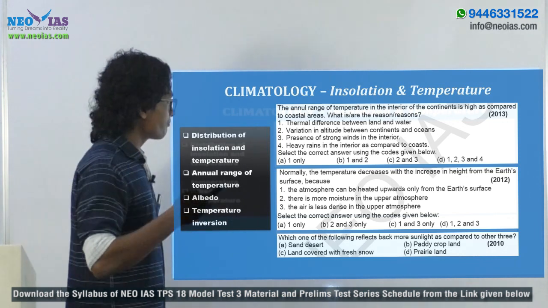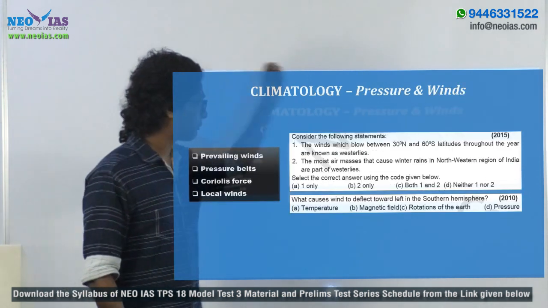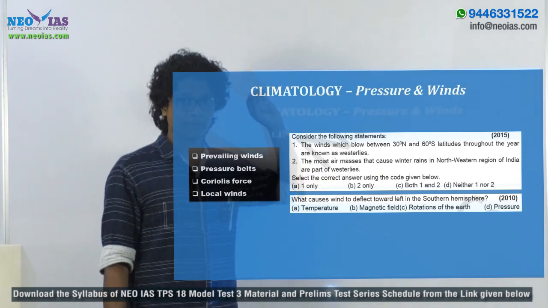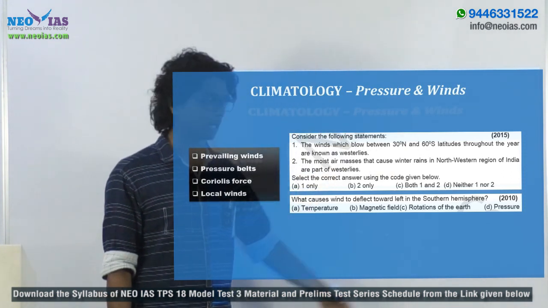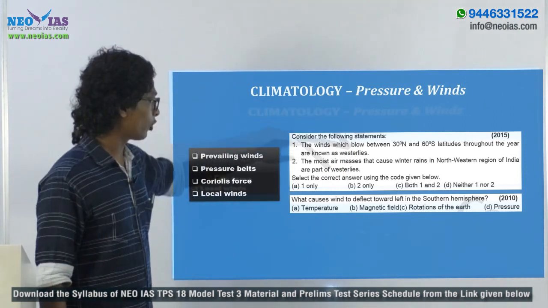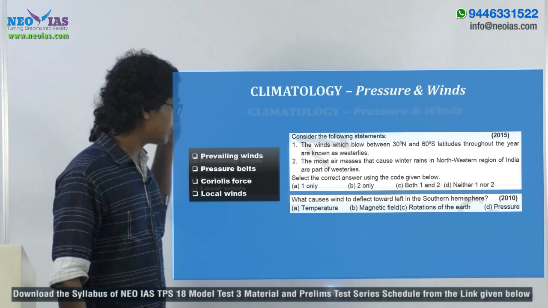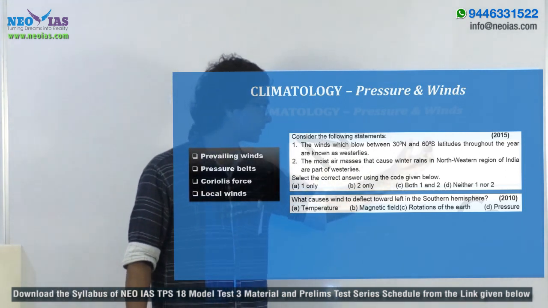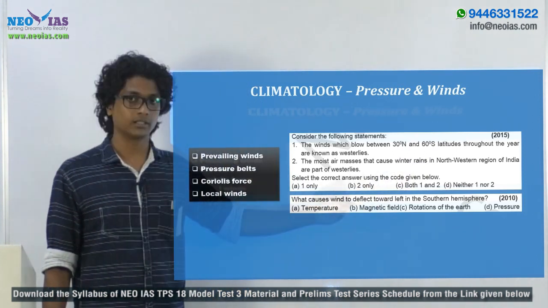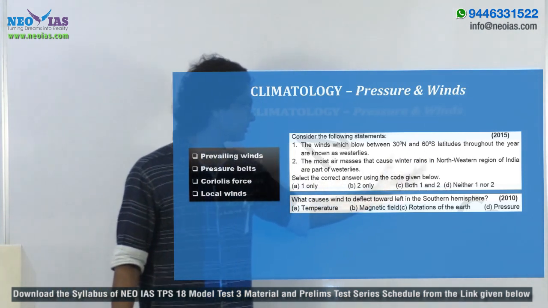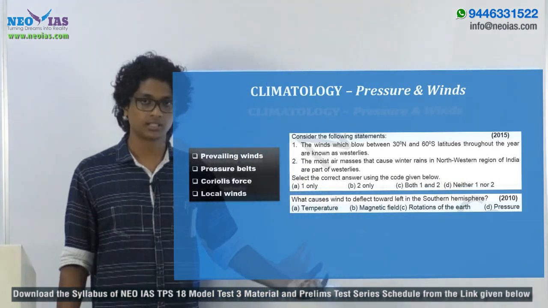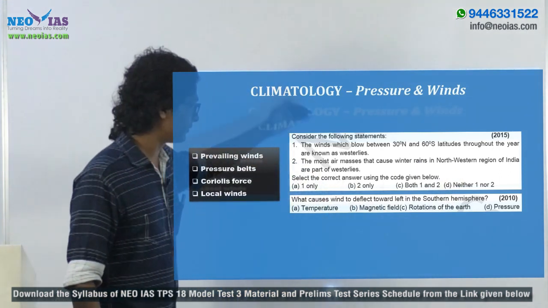So let's move on to the next topic, which is pressure and winds. Okay, another very important topic, from which you will be getting questions for your prelims. One of the 2015 questions: consider the following statements: the winds which blow between 30° north and 60° south latitudes throughout the year are known as westerlies. And the moist air masses that cause winter rain in the northwestern region of India are part of westerlies. So the question is about the westerlies.